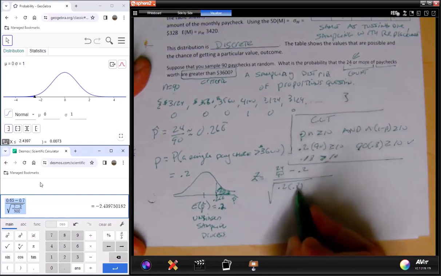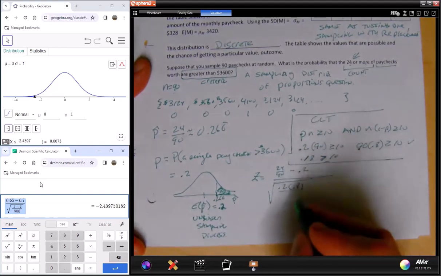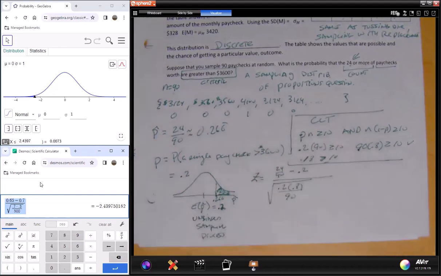Again, 20% success, 80% failure. Notice these two numbers have to add up to 1. Divided by 90. Some values here. Sample size is now 90. Probability of success is 20%. Probability of failure is 80%. This value here is 20%. And my measurement, I'm going to just enter it exactly. I'm going to hit the little fraction button and just type it as 24 divided by 90. And there we go.